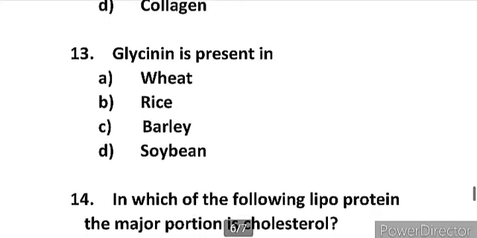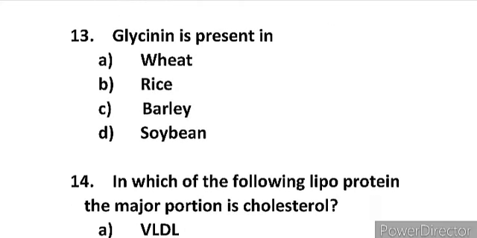Now moving to the next question. Next question is glycine is present in, and the options given are wheat, rice, barley and soybean. Glycine is basically a protein that is present in soybean. So the right option is option D, that is soybean.